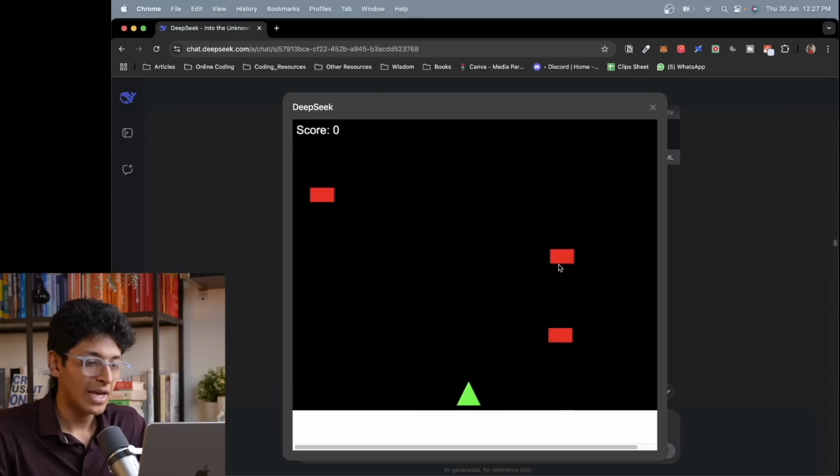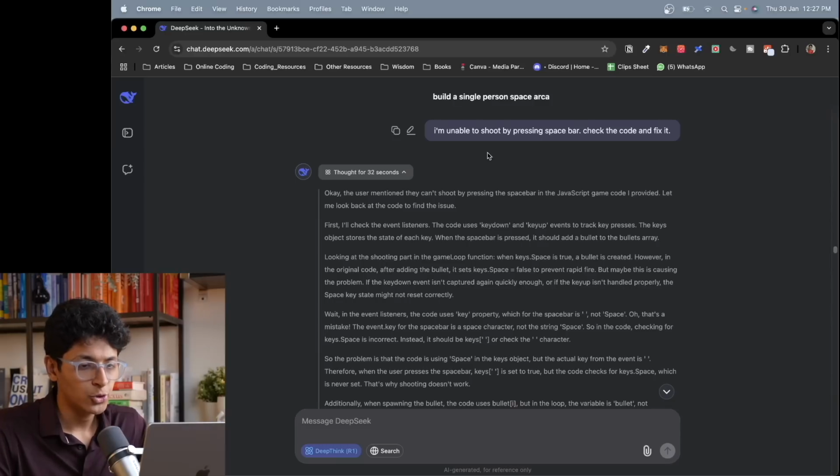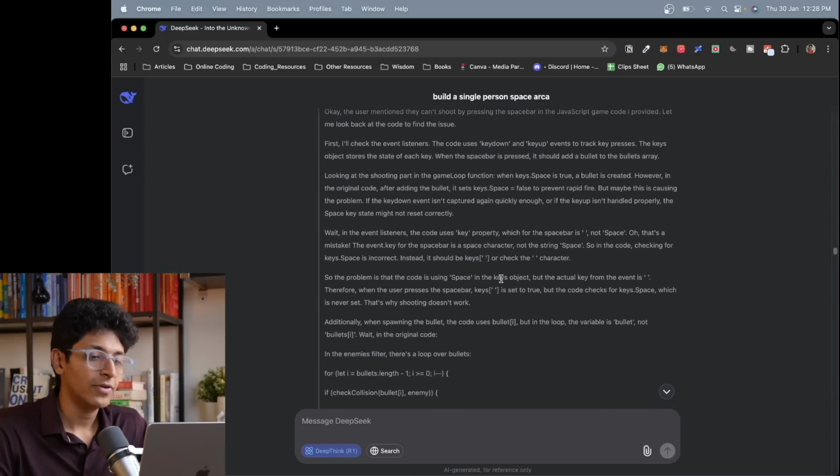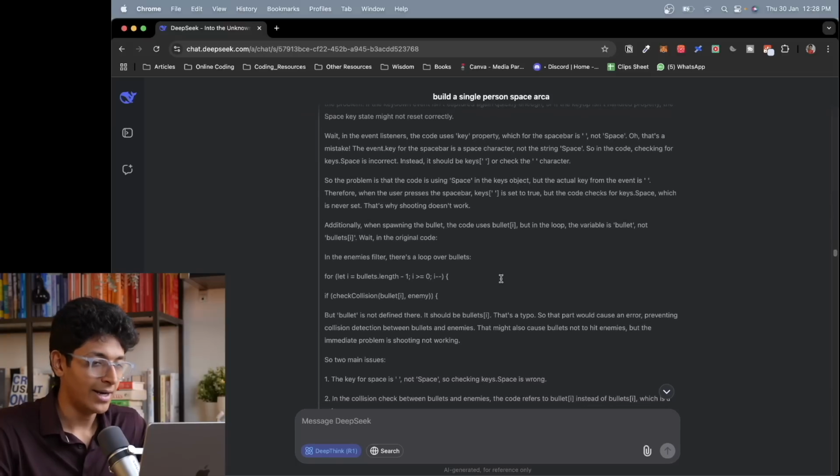One thing you will find out in this game is that you're able to move, but you're not able to fire when I press spacebar. Then I asked it, I'm unable to shoot by pressing spacebar, check the code and fix it. So it goes through the entire code base, figures out what the problem is, and realizes that it has to do something with pressing the spacebar and detecting that.